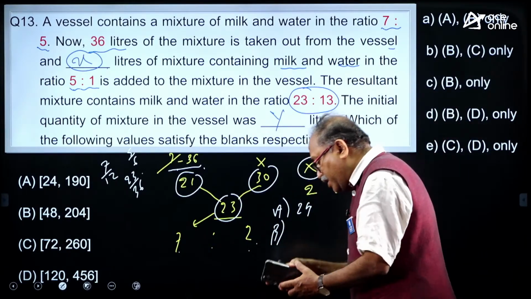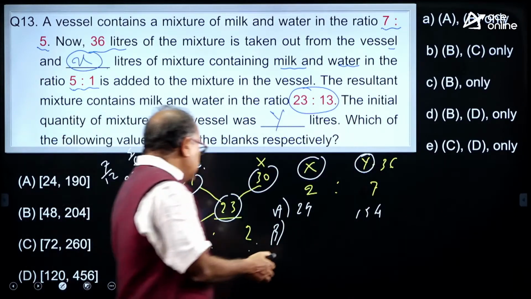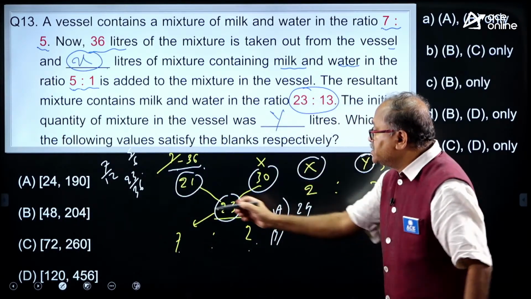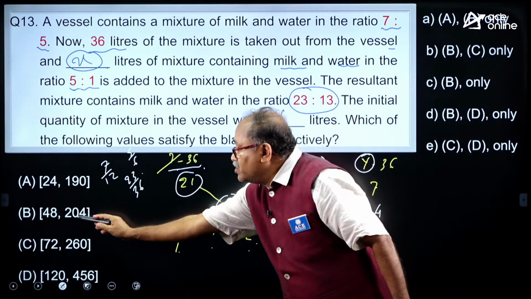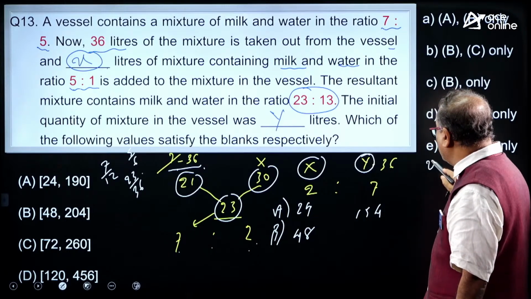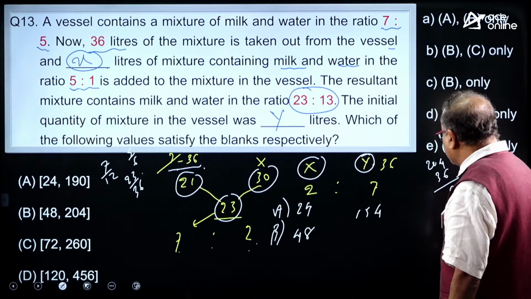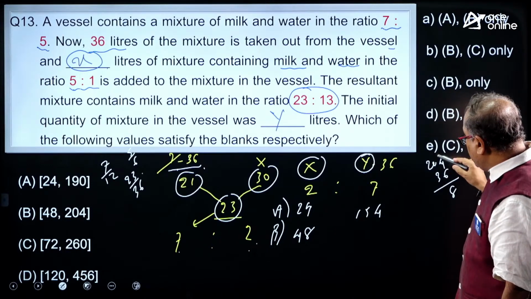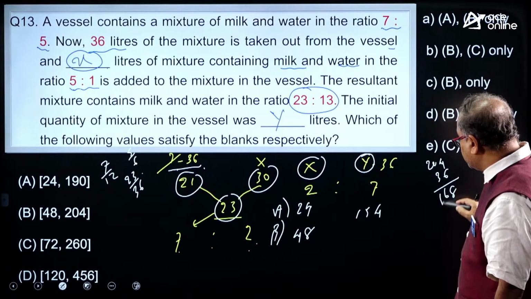Okay. Try to answer the question, my dear friends. Shall I check B? This is 48 and this one is 204. So, if this is 204, and from 204 I take out 36 over here, that is 14 minus 6 is 8 and 19 minus 3 comes 16.